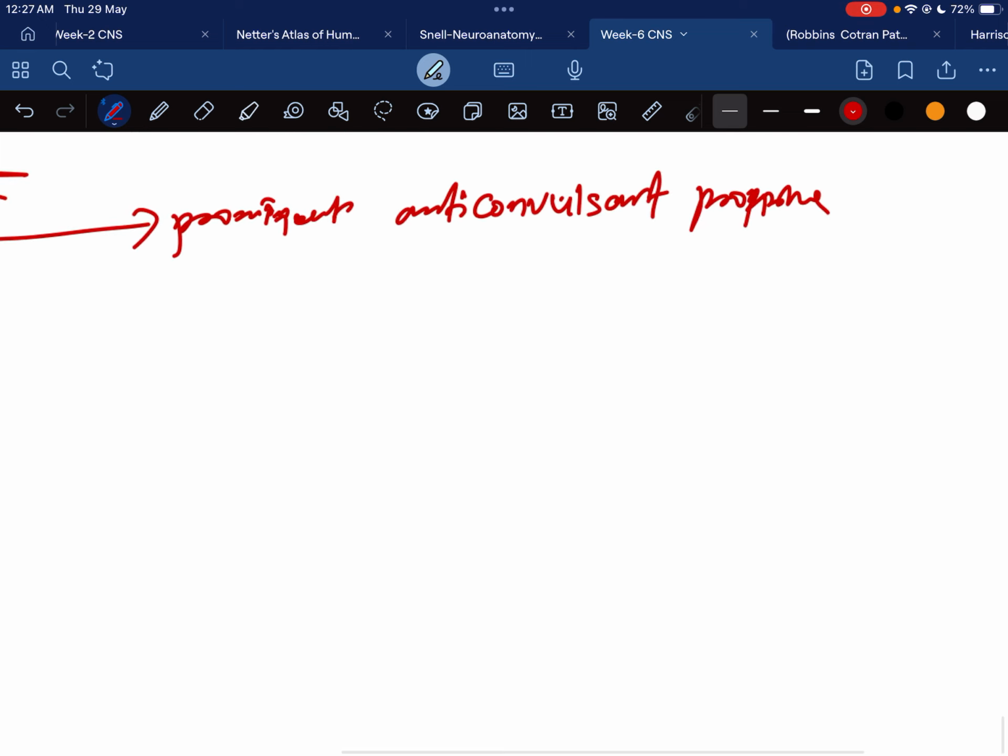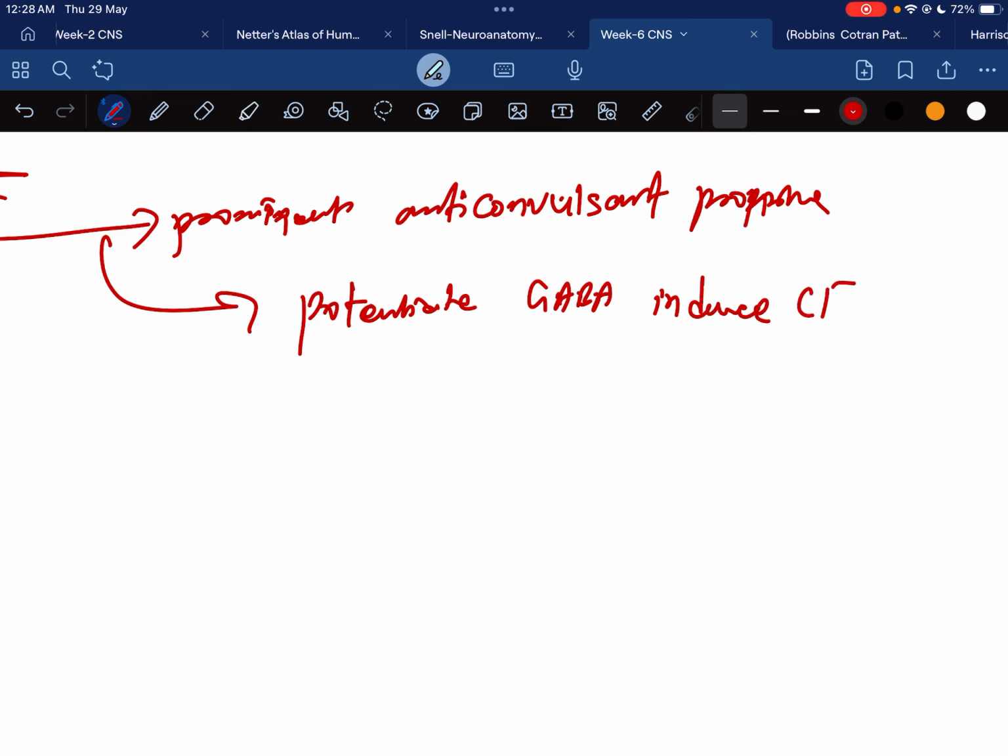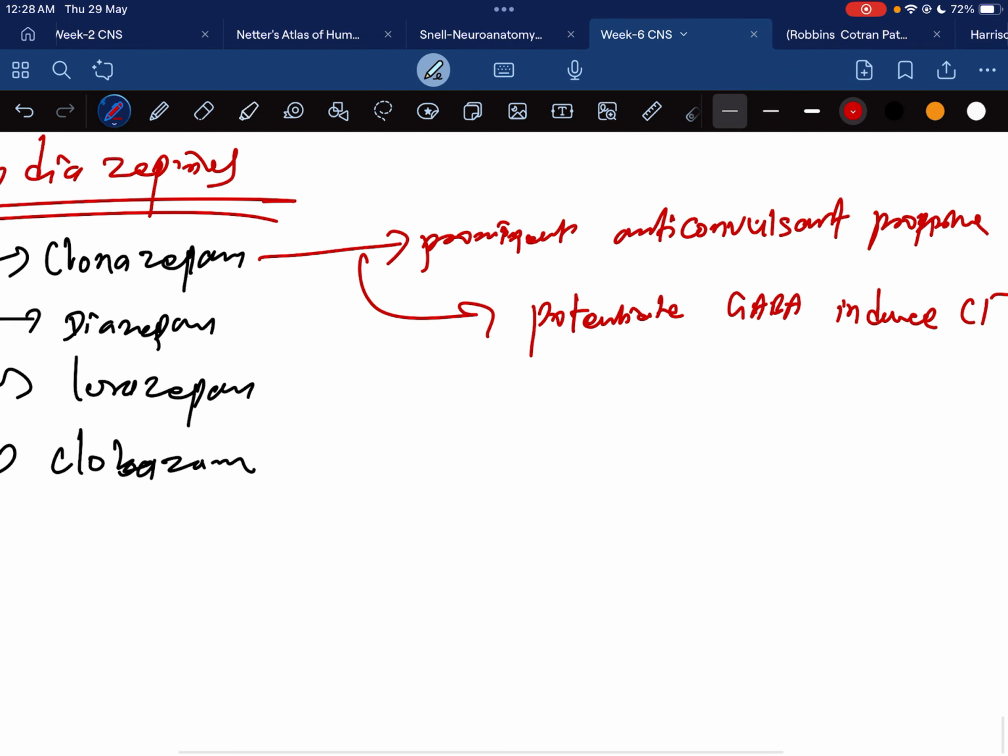When we look at the MOA of this drug, it potentiates GABA induced chloride influx. It increases the chloride inside the cell, or opens the chloride channel in the open state by acting on the GABA channel.